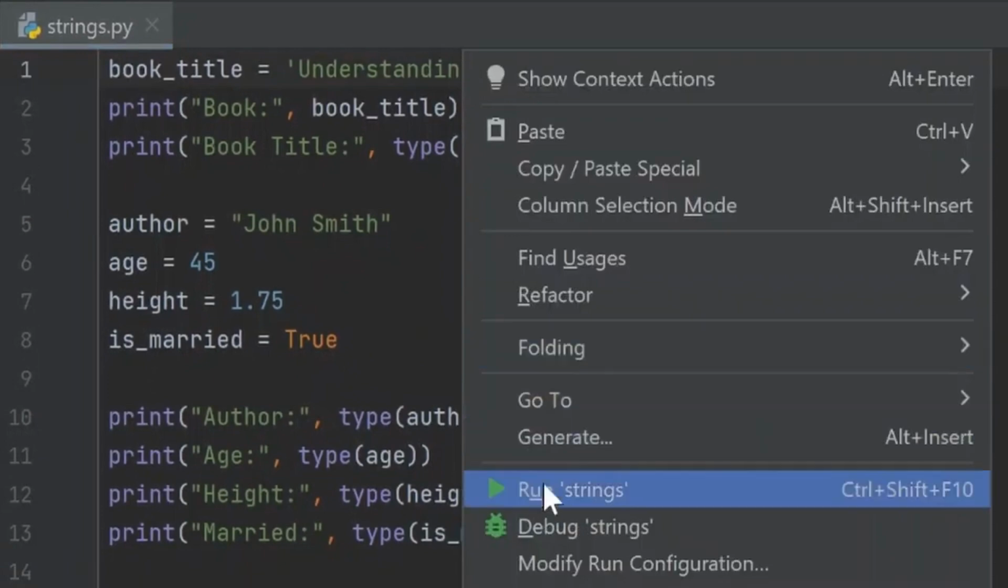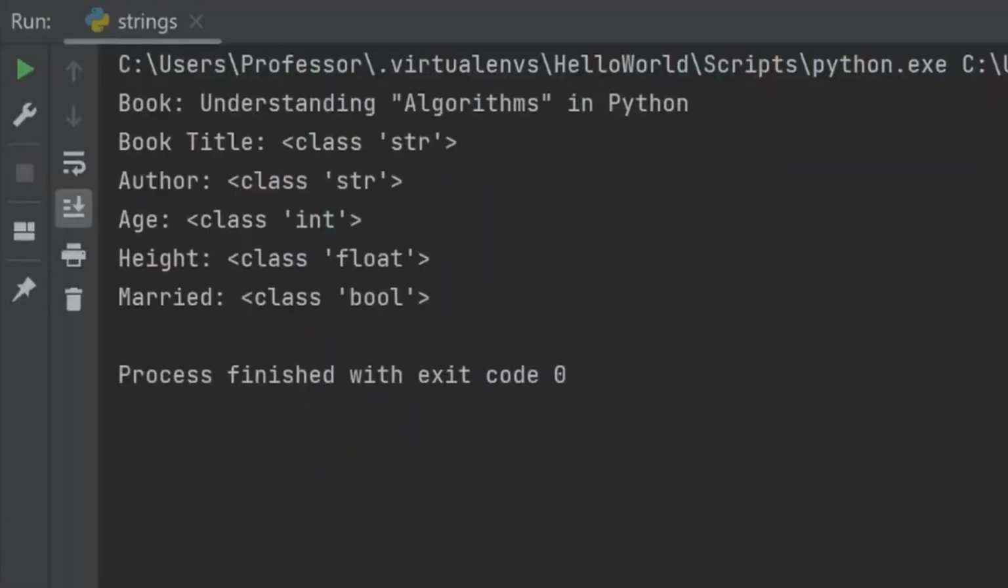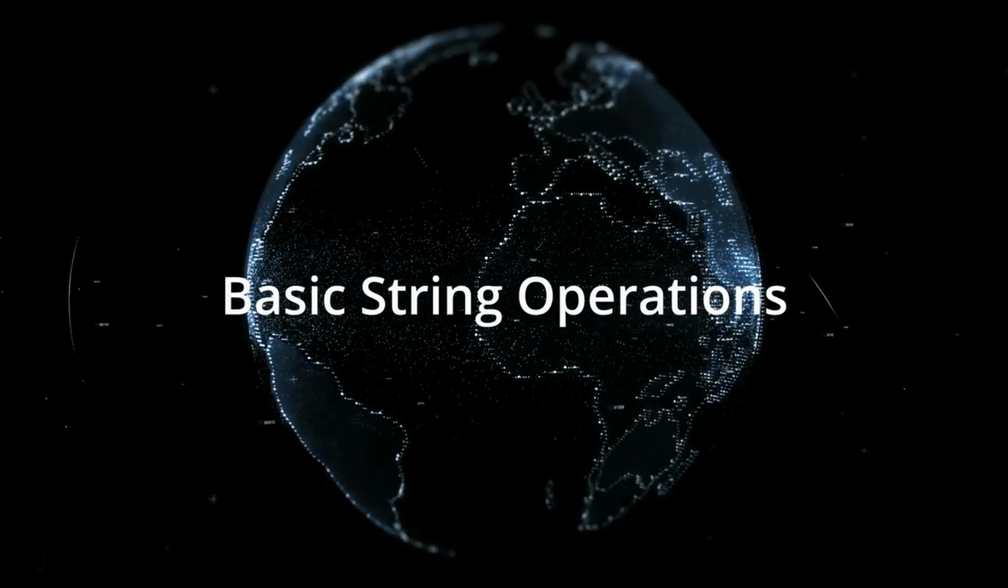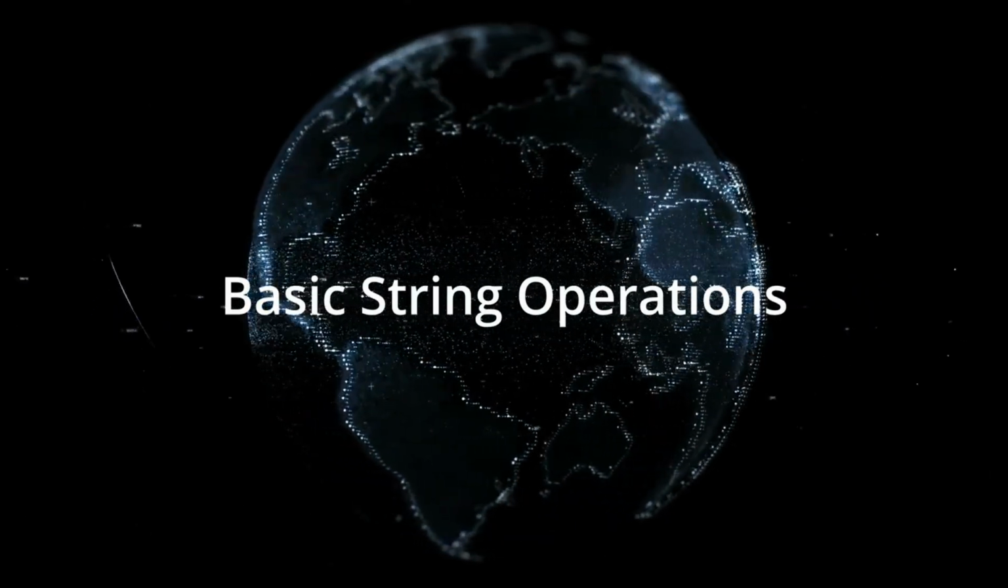So right click, run strings, and in the output, you can see book, Understanding Algorithms in Python. Book title is of class str, indicating this is a string. Author is also of class str. Age is of class int, which is an integer. Height is of class float, which is a floating point number. And married is of class bool, or boolean. Next, let's move on to some basic string operations.